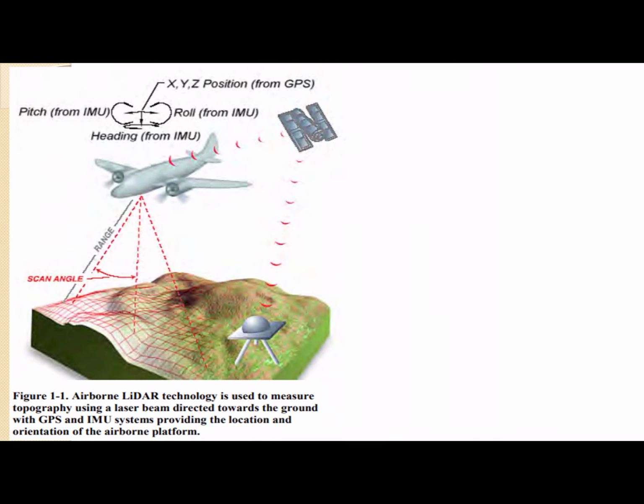A laser beam is used in airborne lidar technology to measure the topography of the ground with the help of GPS and IMU systems, providing the location and orientation of the airborne platform. Here, lidar means light detection and ranging. This application of lidar is there in your syllabus, and we will be discussing it in the applications of laser.